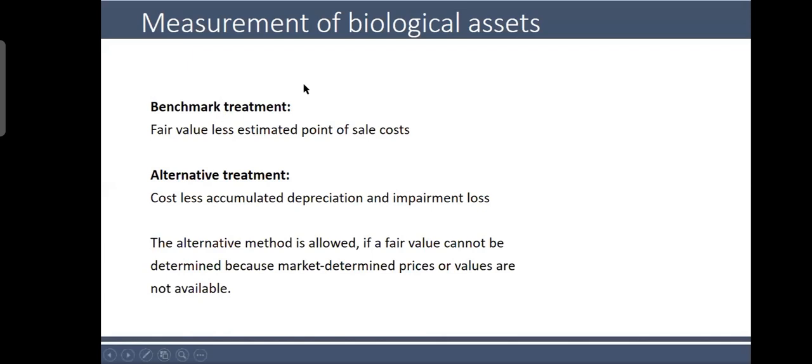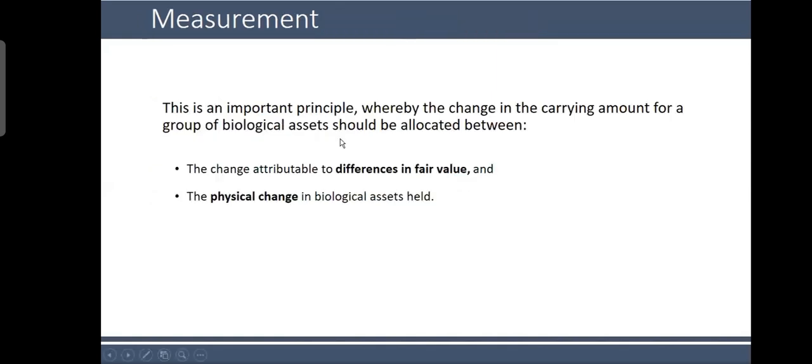So measurement of biological assets, this is one thing additional which I wanted to share. So your benchmark treatment is fair value less estimated point of sale cost. You may have alternative treatment like cost less accumulated depreciation, which I told you before. Now, there is one more thing which I want to emphasize. This is an important principle whereby the change in the carrying amount for a group of biological assets should be allocated between the change attributable to differences in fair value and the physical change in biological assets. So these are the two things which you need to remember.